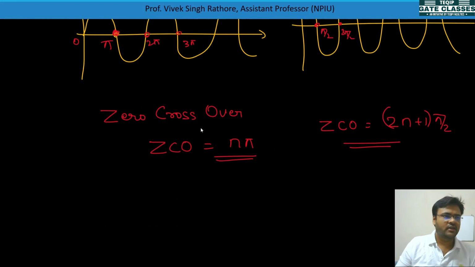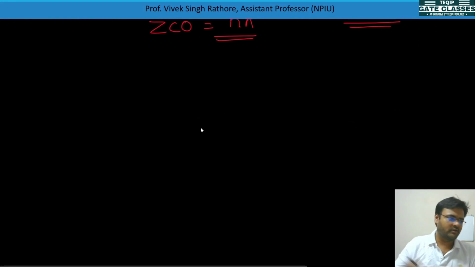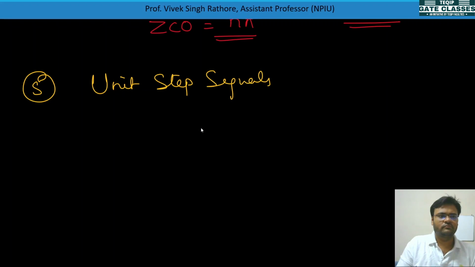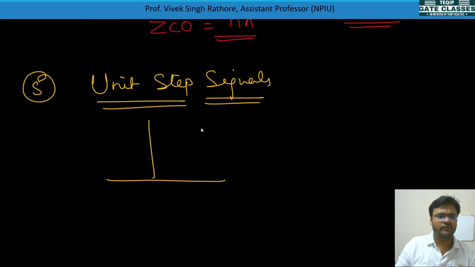Next signal is the unit step signal. So fifth is our unit step signal. Unit step signals are those signals which have value 1 after t is equal to 0.